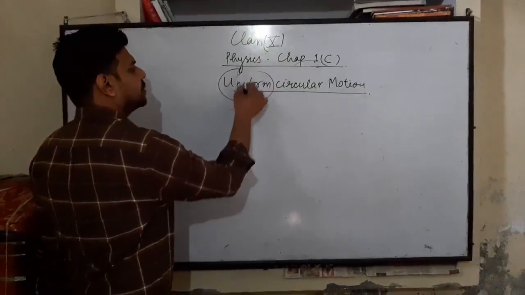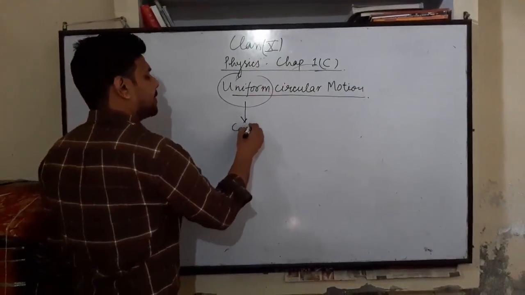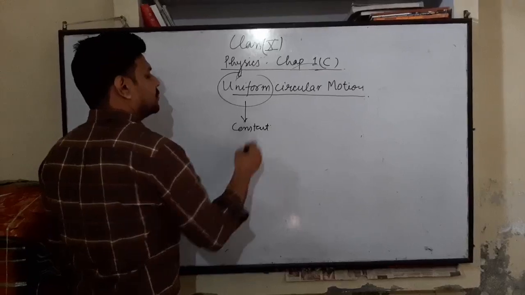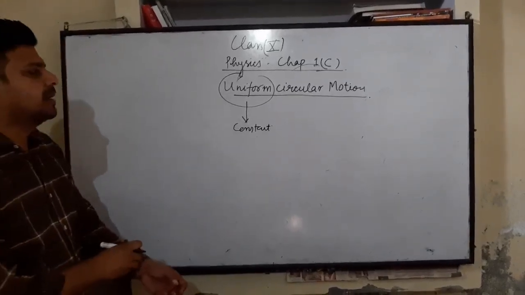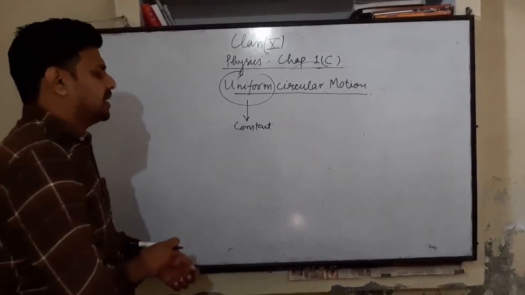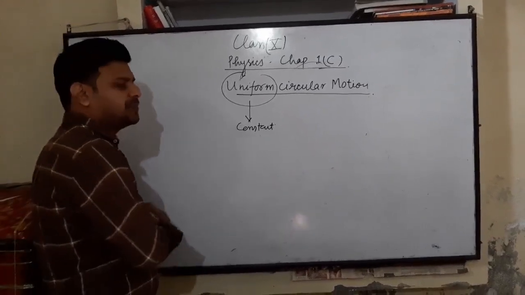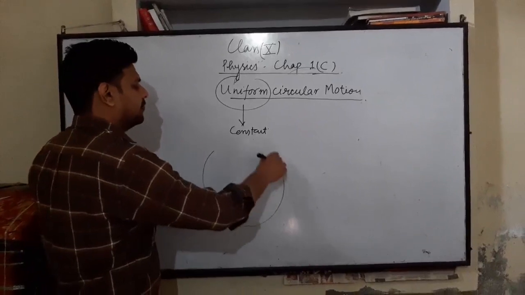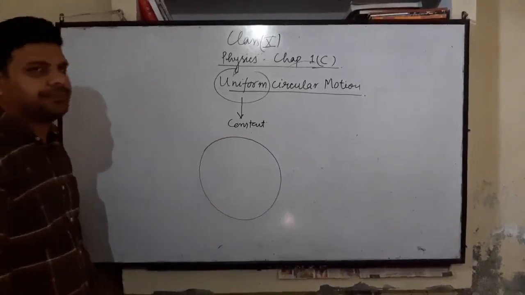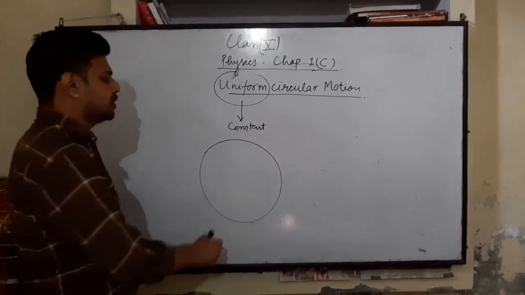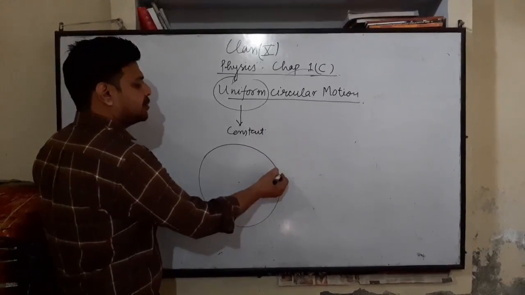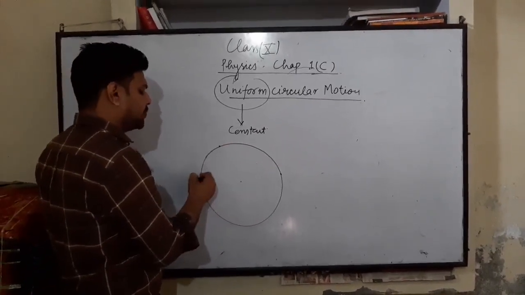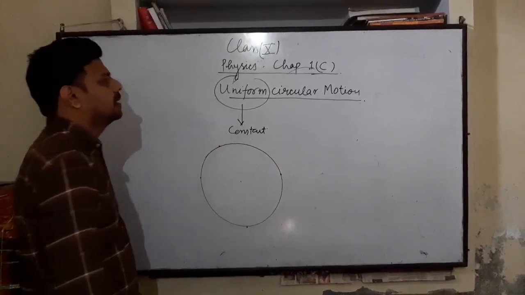Uniform means constant. Consider if an object moves on a circular path with a constant speed, then the motion of the object is said to be uniform circular motion.